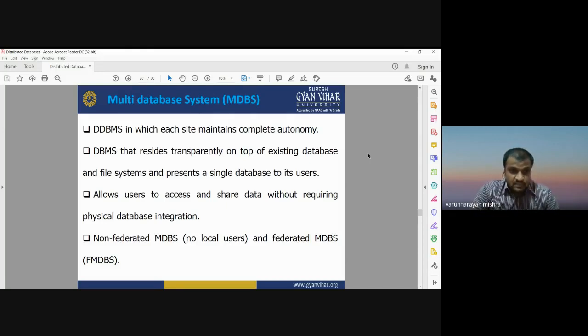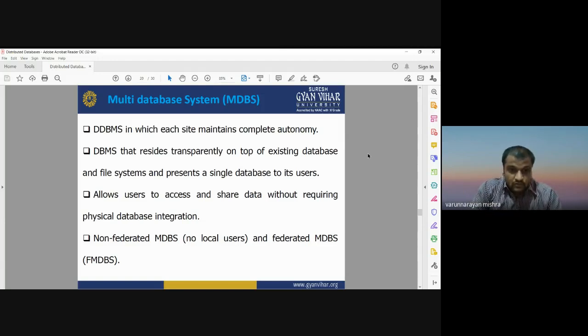In that case, the DBMS resides transparently on top of the existing databases and file systems and presents a single database to its users. This kind of multi-database system allows you to access and share data without requiring physical database integration. If you don't want to integrate the different databases stored at different locations, you can use a multi-database system. It allows you to access and share the data without any physical integration of the databases stored on different networks and computer systems.